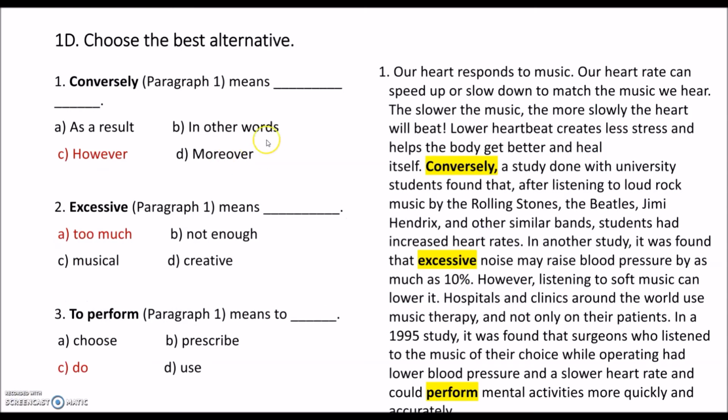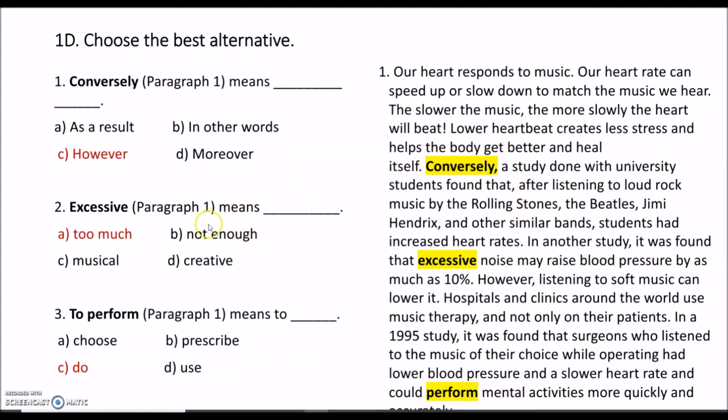Here we go. So conversely in the first paragraph means however. So when you read this third line, the slower the music, the more slowly the heart will beat, it says. So here it talks about how slow music will affect the heartbeat. And then here in this sentence, starting with conversely, it talks about how loud rock music affects the heartbeat. So to show this contrast, we need a word which means however. So the answer is C then.